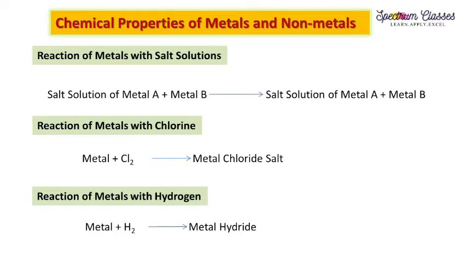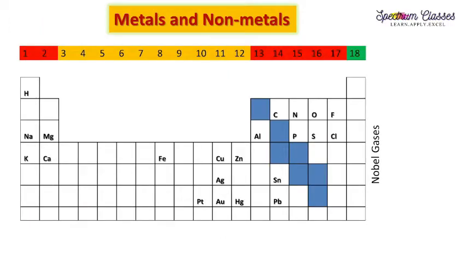There are 6 different types of reactions. It is very difficult for you to memorize all these reactions. So first I will tell you the concepts so that it becomes easy for you to understand all the reactions and you can easily write them down by yourself. Here is the periodic table structure, and I have mentioned only those metals and non-metals which are given in your book so that it will be easy for you to memorize them.